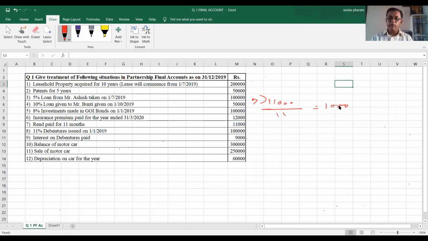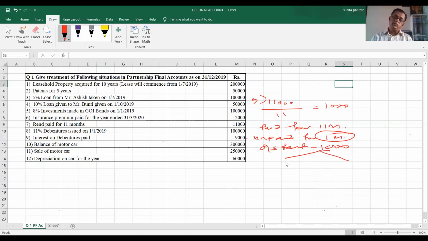When I say paid for 11 months, it means it is unpaid for 1 month. Therefore, this is your outstanding rent, rupees 1,000, for which we have to pass a journal entry: rent account debit to outstanding rent account.